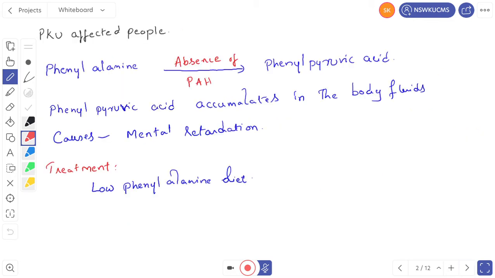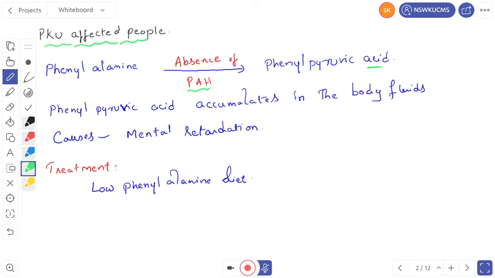In phenylketonuria affected people, that means PKU people, in the absence of phenylalanine hydroxylase enzyme, phenylalanine is converted into phenylpyruvic acid.